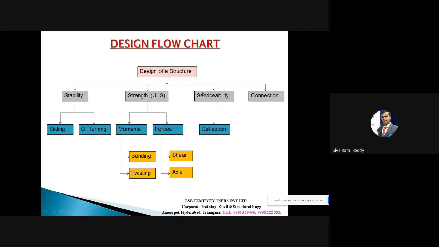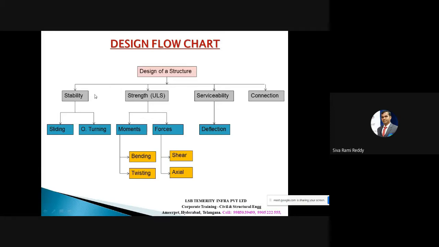Let us talk very briefly about the design flowchart. Here, design flowchart, nothing but what is a design? Design of a structure. What does design of a structure mean? When we say a structure is a design, it means the designed structure is satisfying all these three criteria. First criteria is stability, strength, and serviceability.